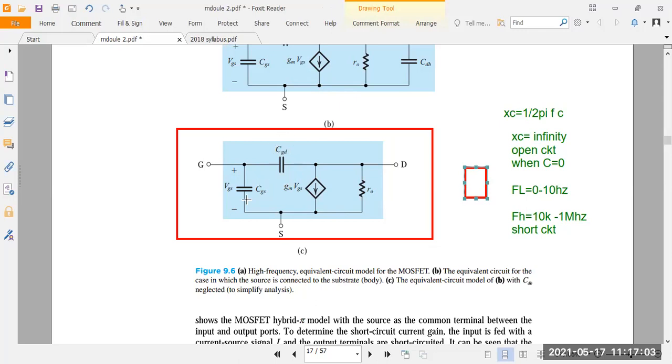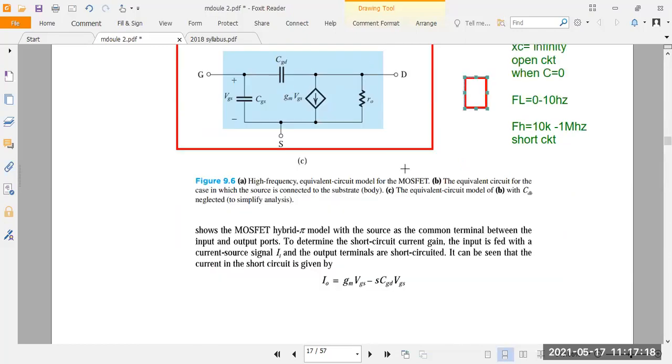After that, you have to go for the external parameters. So what are the internal parameters here? CGS, CGD, then the current source. Okay, these are the internal parameters. So what is the input here? Gate. What is the output here? Drain. Remember this one. First, you find the output current here, the drain current.